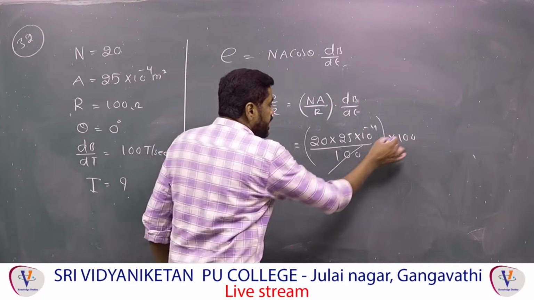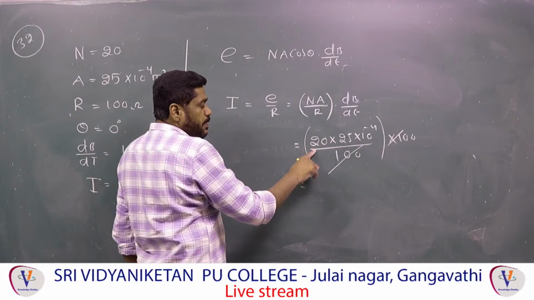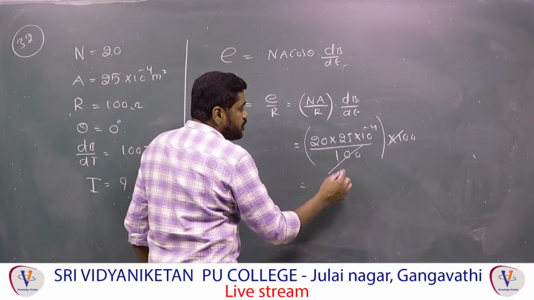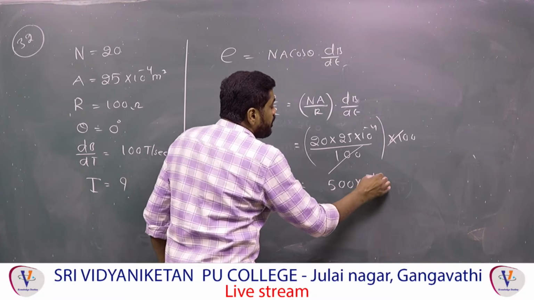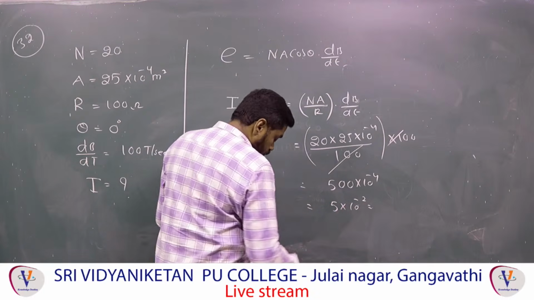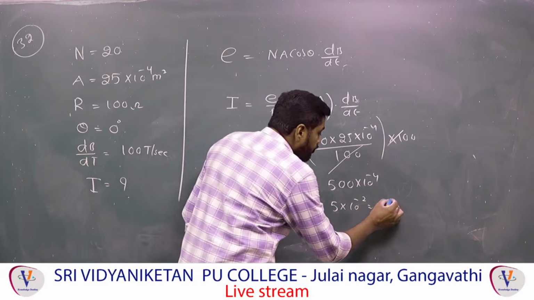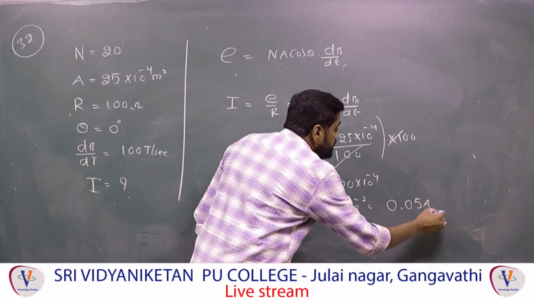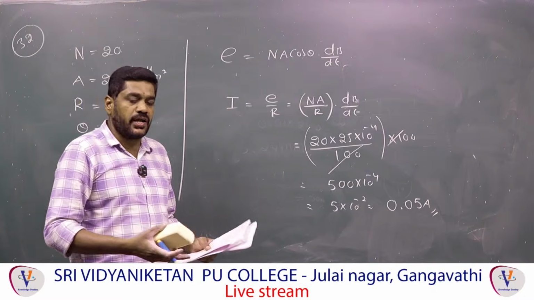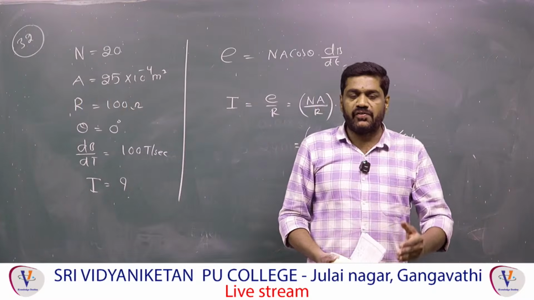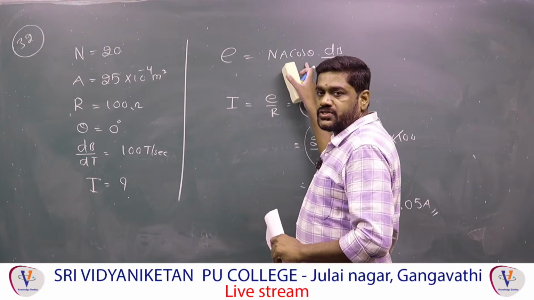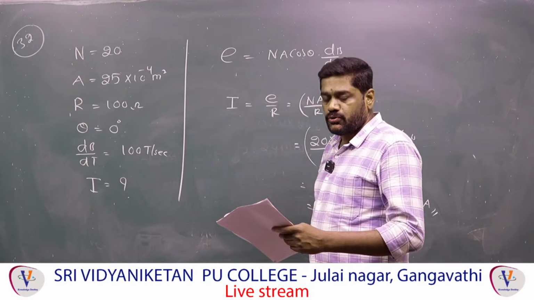Therefore, this 100 cancels, and 25 twos are 50. Now 50 into 10 is equal to 500 into 10 power minus 4, which is equal to 5 into 10 power minus 2, that is 0.05. 0.05 ampere is the correct option for this. Simple question only, just once go through the information on electromagnetic induction. What changes? Magnetic field changes, area changes, theta changes. So here N is constant, A is constant, theta is also constant, only the magnetic field changes. Therefore, we can go through this model.